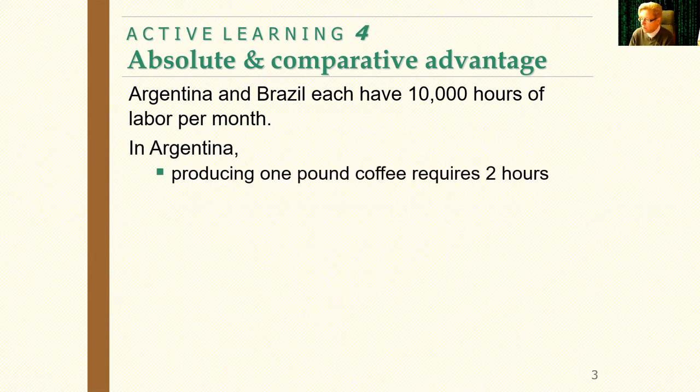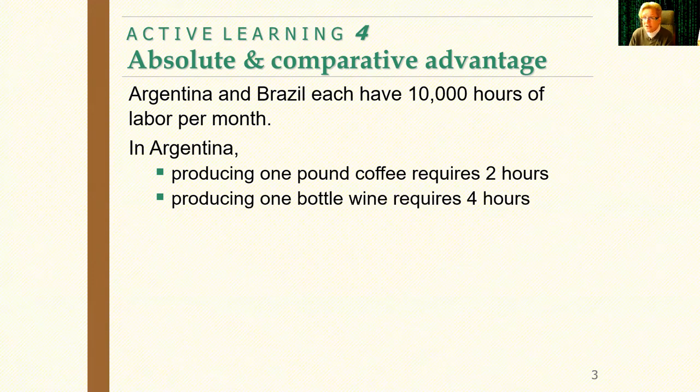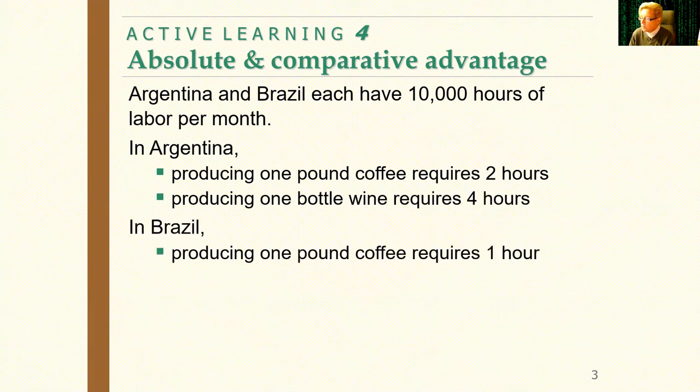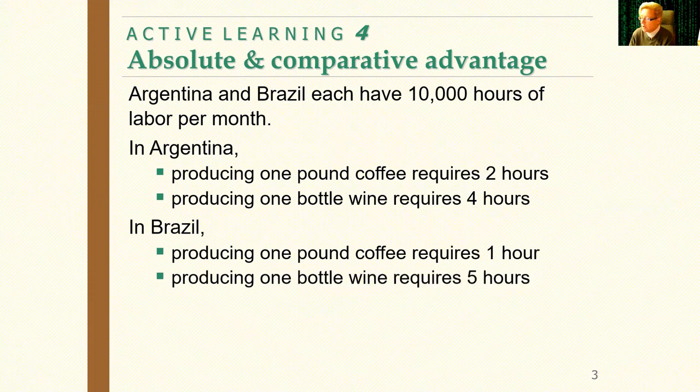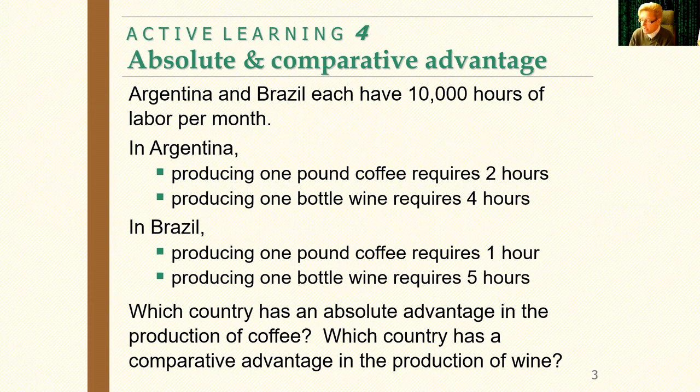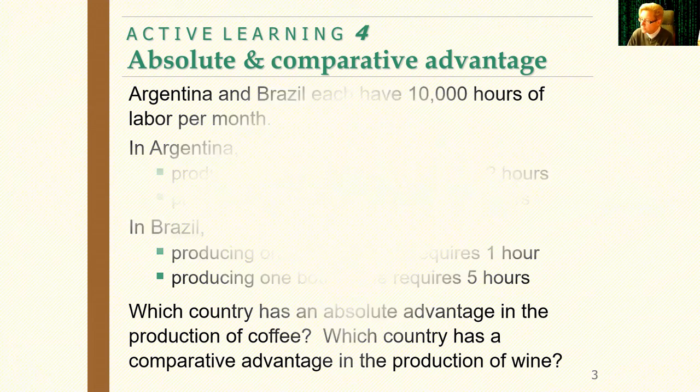Argentina producing 1 pound of coffee requires 2 hours. 1 bottle of wine takes 4. Brazil, 1 pound of coffee takes 1 hour. 1 bottle of wine requires 5. Our questions are, which country has an absolute advantage in the production of coffee? Which country has a comparative advantage in the production of wine? A third question I like to ask students when I ask you to do this in class is, what is a fair price for 1 bottle of wine? Just to give us some additional practice in finding prices as well.